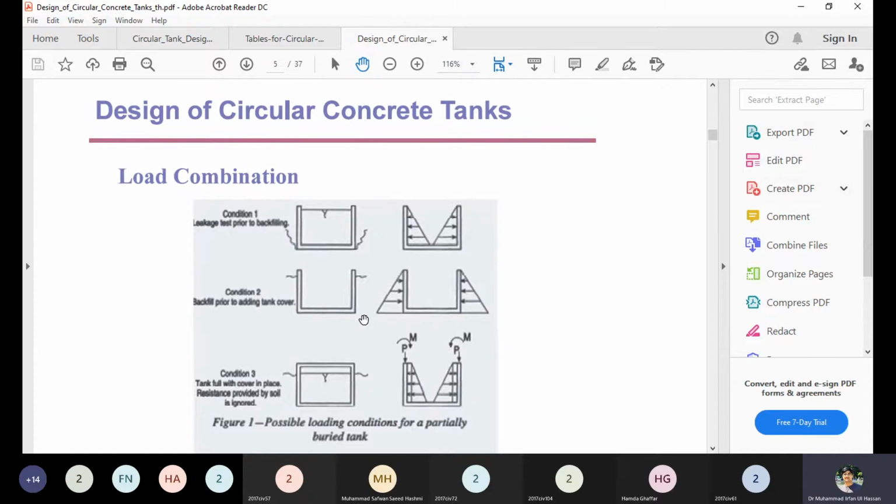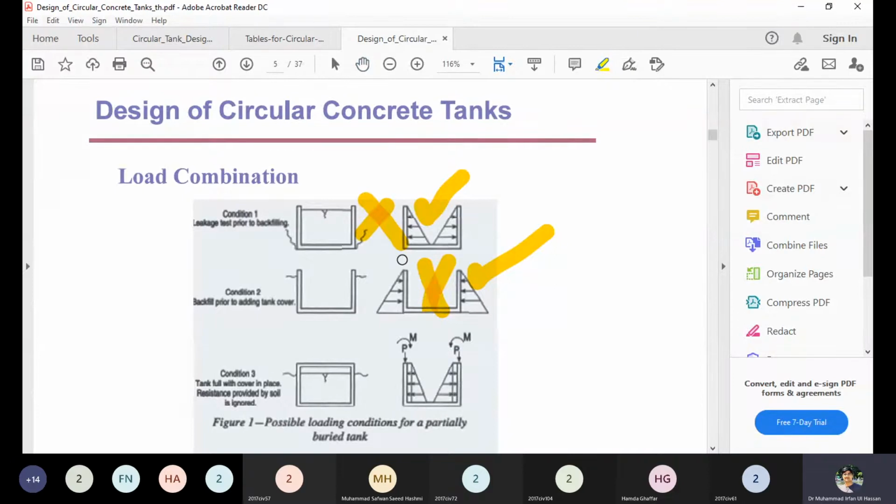Although water is present sometimes, we are designing the tank for the extreme conditions because it is possible that the liquid or water is not present in the tank. So in the second case, the water load is not present and the soil load is present from the outside. For the first case, the water load is present and the soil load is not present.